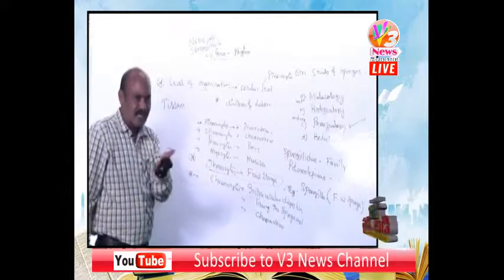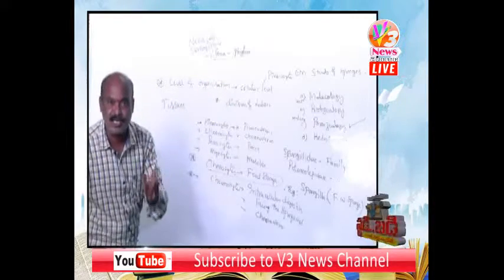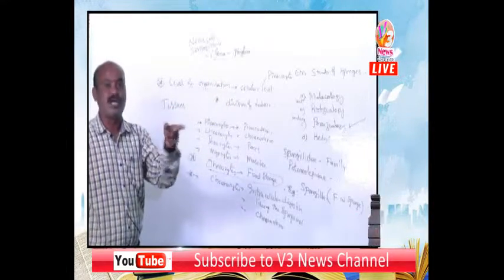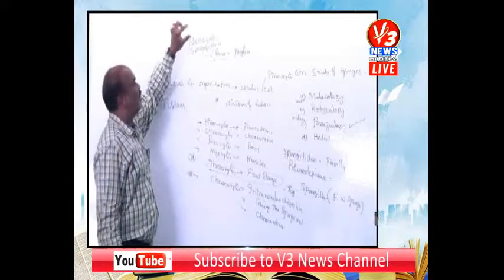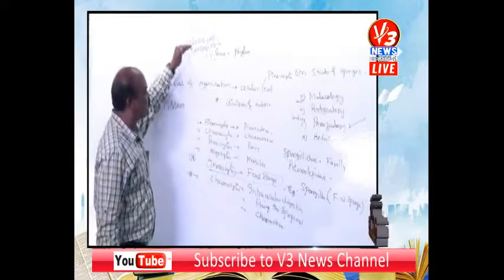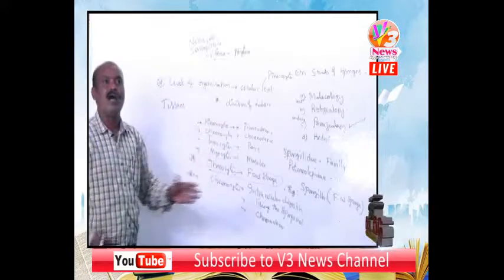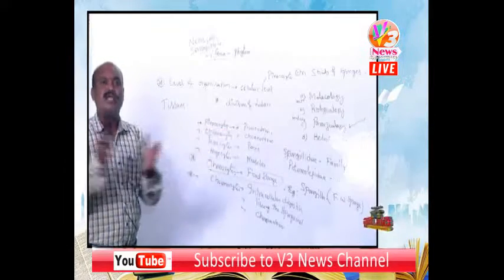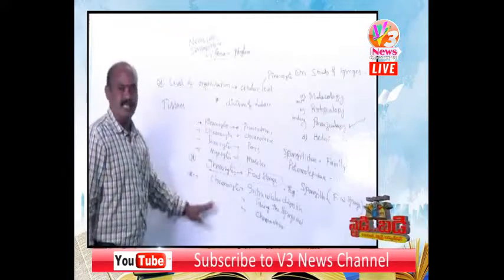So let me repeat, sponges, although multicellular, are without tissues. What is the reason? The absence of nerve cells and sensory cells. Due to the absence of these two types of cells, all these cells are arranged loosely. There is no coordination among these.